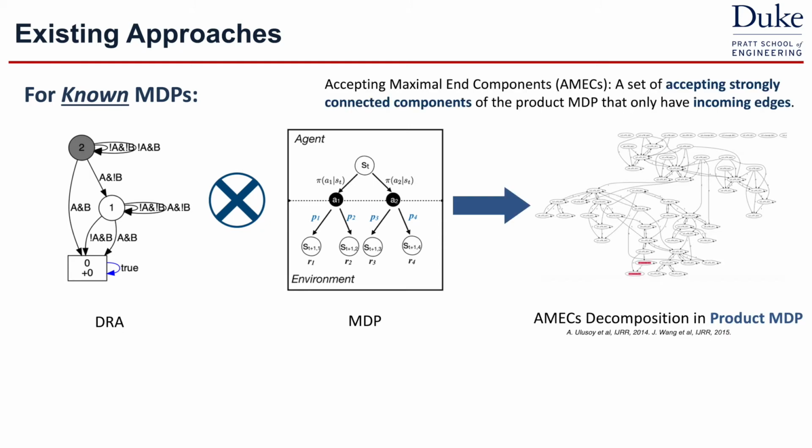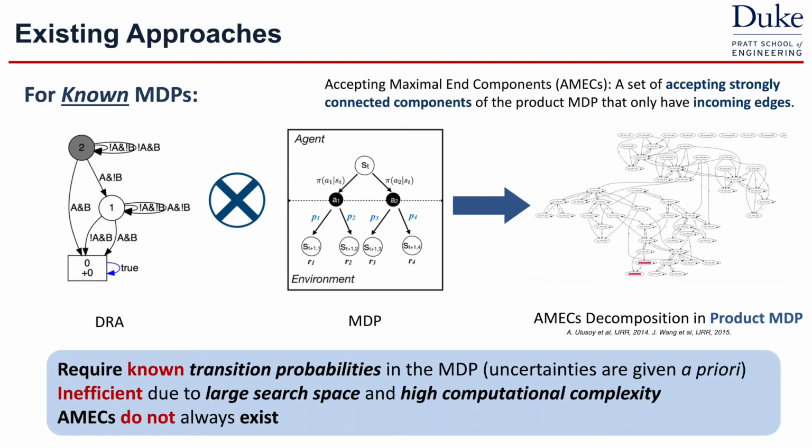And then we need to run AMEC decomposition to determine the accepting states of this graph. So these methods usually assume known transition probabilities, which is not the case in real-world scenarios. And it's inefficient because running AMEC decomposition requires high computational complexity on such a large graph. And also, an AMEC doesn't always exist.